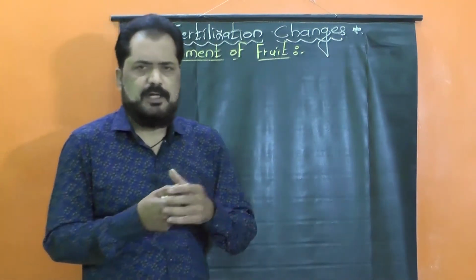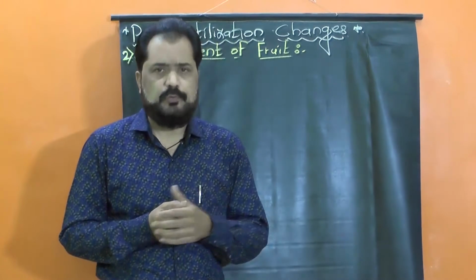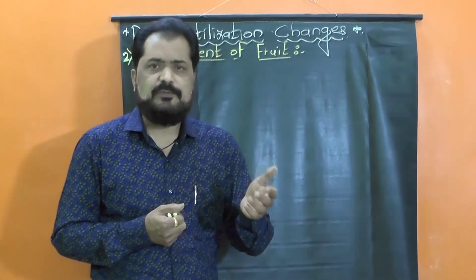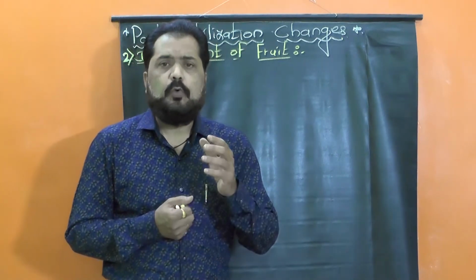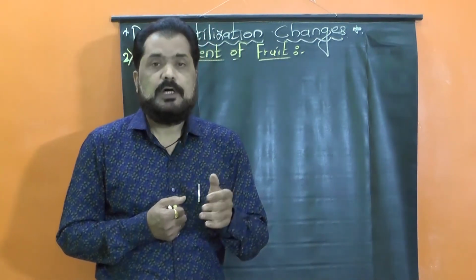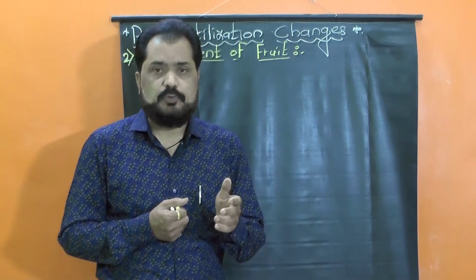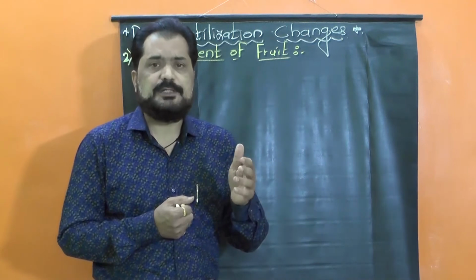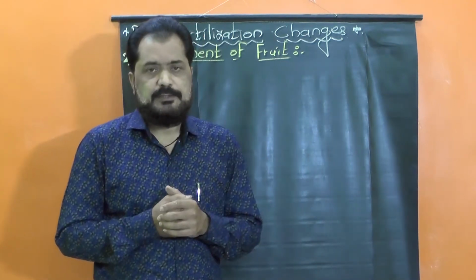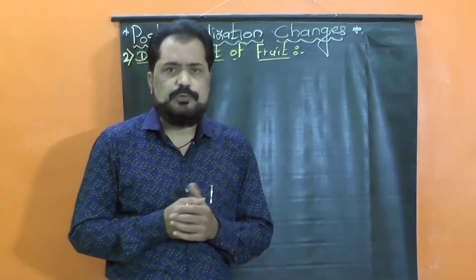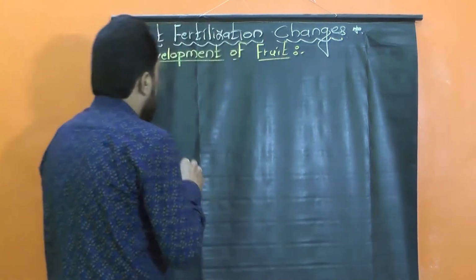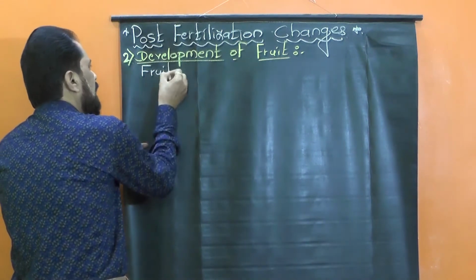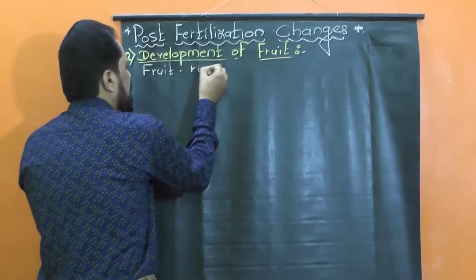Just like the ovule, after the process of double fertilization, the ovary wall also undergoes certain noticeable changes, and thus the ovary is converted into the fruit. Actually, the fruit is defined as ripened ovary.